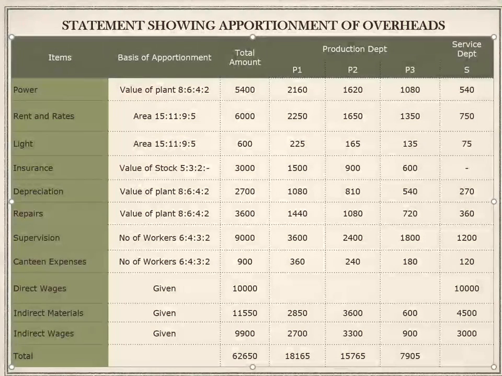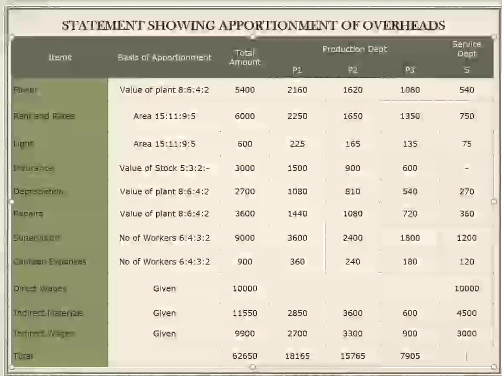The last column, service department total, is 540 plus 750 plus 75 plus 270 plus 360 plus 1200 plus 120 plus 10,000 plus 4,500 plus 3,000. It is 20,850.